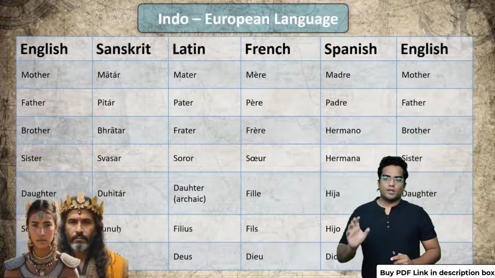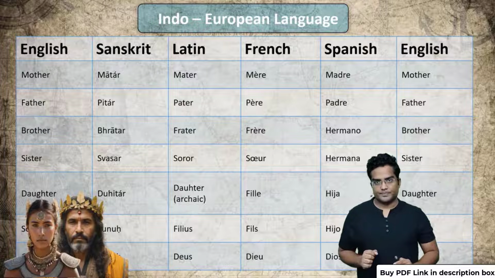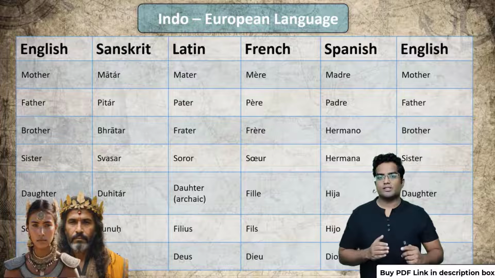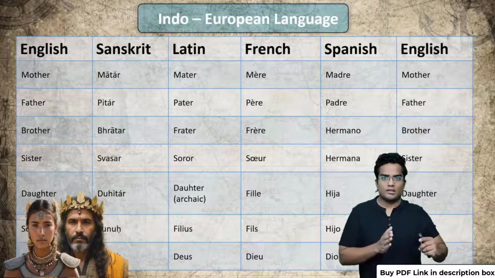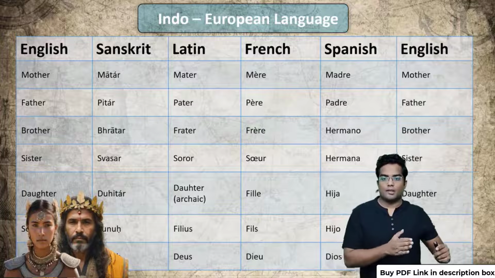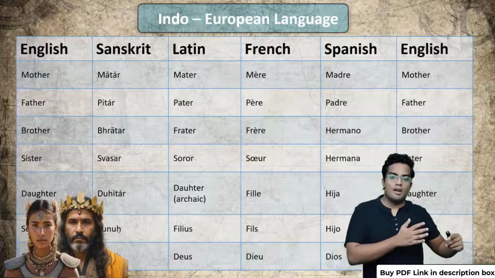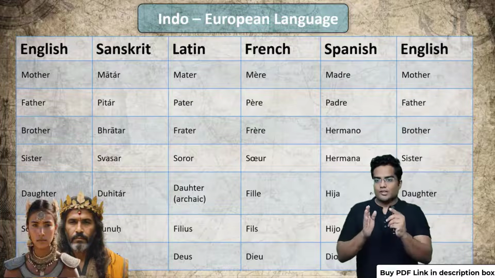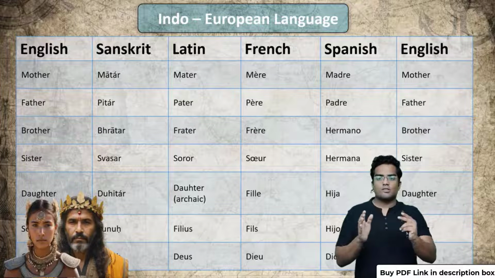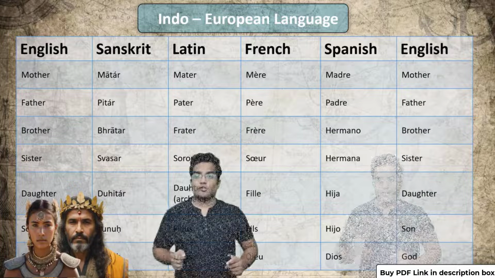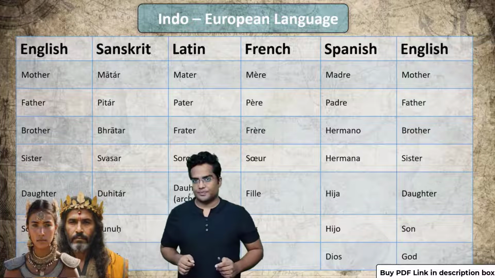For example, this is the word mother. As you can see, it is somewhat similar to the Sanskrit word mater or ma. Then we have the Latin word mater. In French we have mère, in Spanish madre, and in English mother. So the Sanskrit word is somewhat similar to the English, French and Spanish words. Now let's go to the second one, that is father.